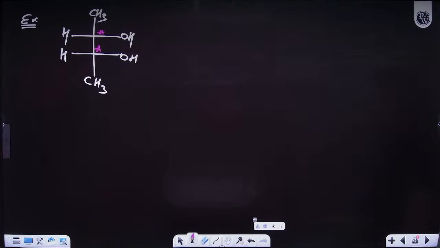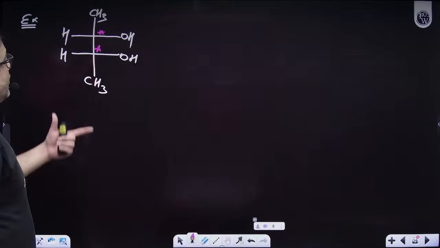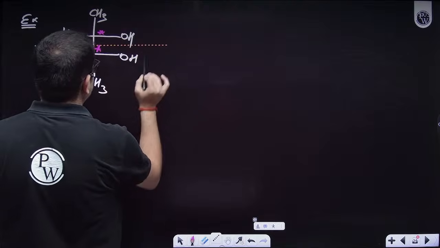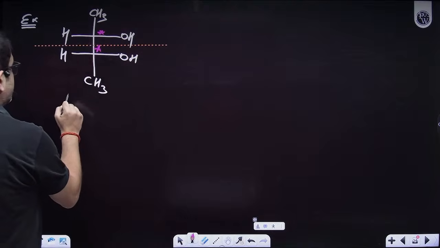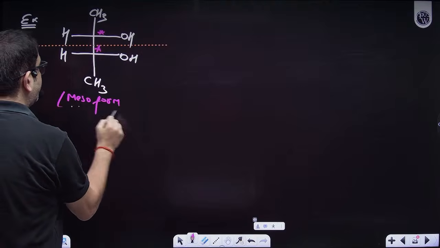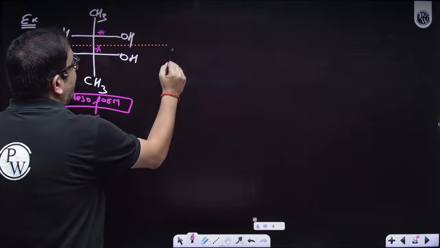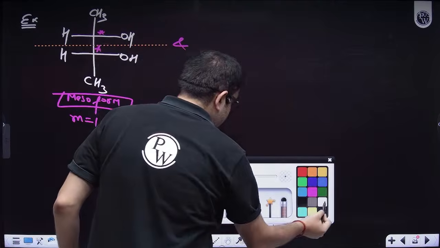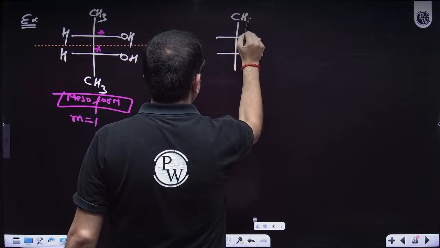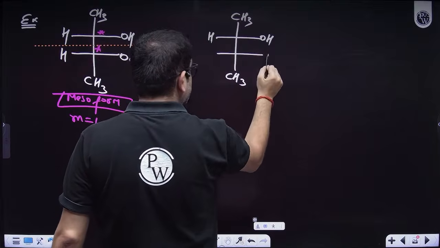Obviously, this is a meso form. So this will be optically inactive. So meso form is 1. But you can also think of these structures: CH3, CH3, OH, H, H, OH.